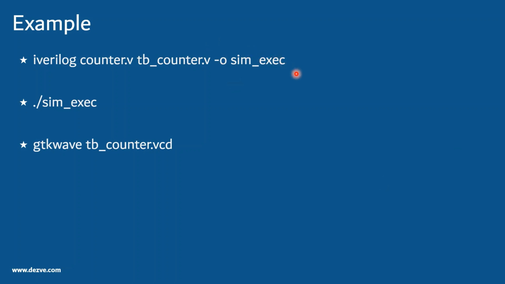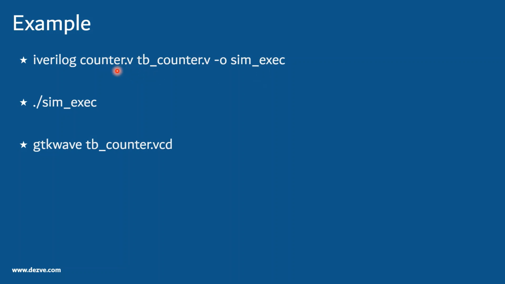Here we have iverilog counter.v, and this is the tool we are using. iverilog is a Verilog simulator which has a couple of command line arguments. One of them is -o. The -o option redirects the simulator executable name to any name you choose. For this case, we have assumed our executable to be named sim_exec.